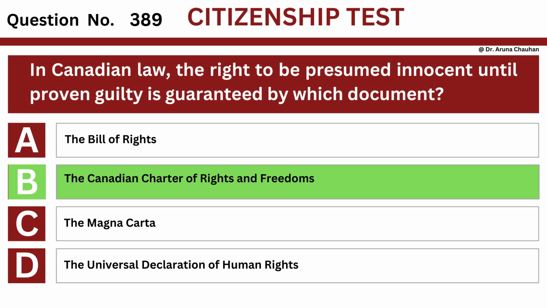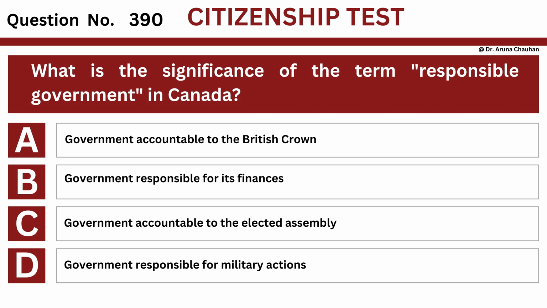The answer is option B, the Canadian Charter of Rights and Freedoms. Question number 390. Question: what is the significance of the term responsible government in Canada? Option A, government accountable to the British Crown. Option B, government responsible for its finances. Option C, government accountable to the elected assembly. Option D, government responsible for military actions.